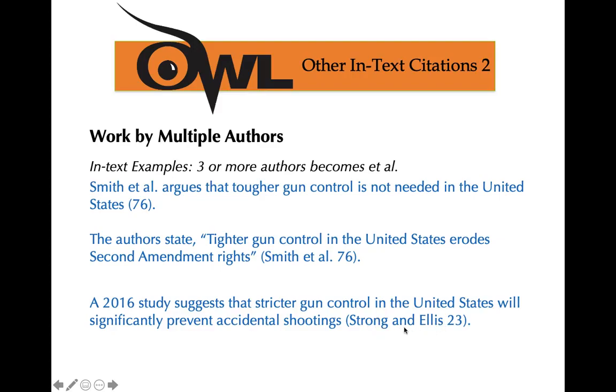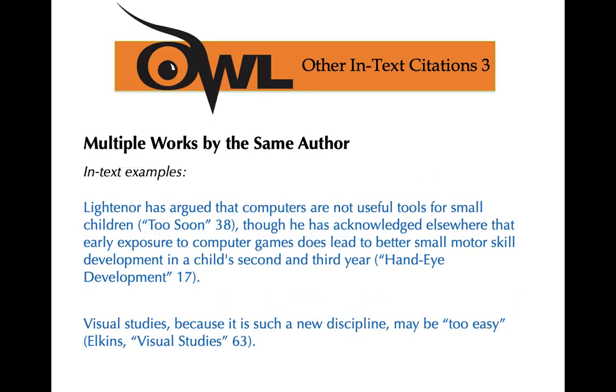So you want to write out that word and completely. Or if you put it in the same sentence, Strong and Ellis claim in their 2016 study that stricter gun control in the U.S. will significantly prevent accidental shootings, then you would just put page 23 in the in-text citation. But if you put it all in the in-text, make sure you have that and in there for 2 authors.